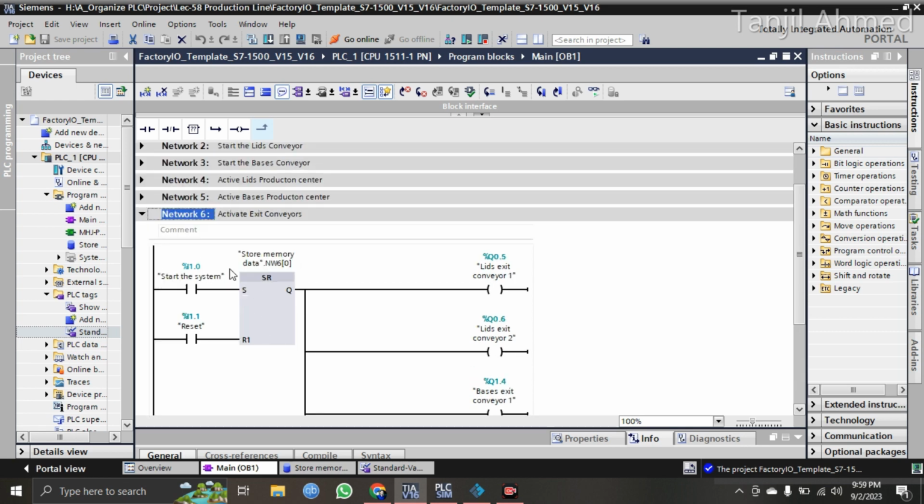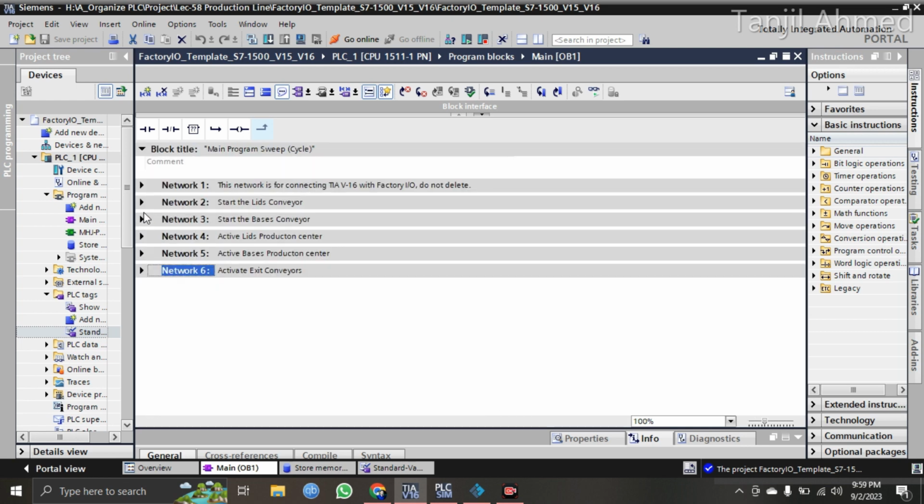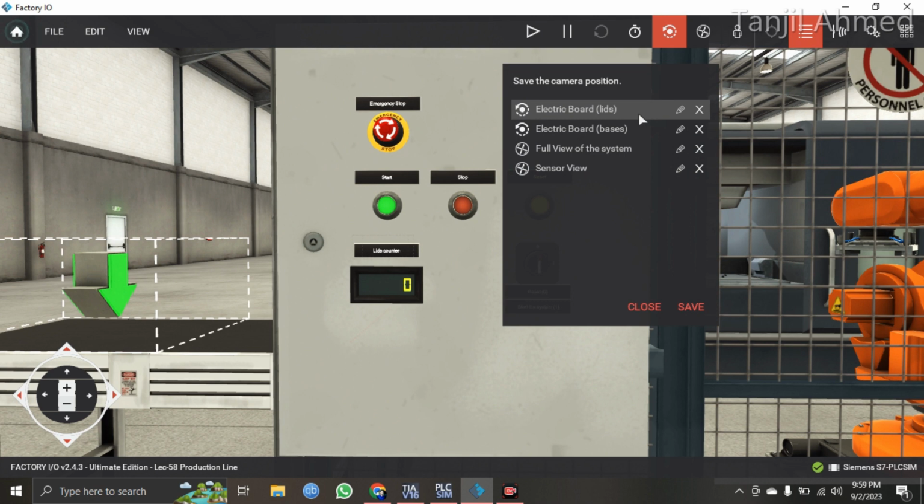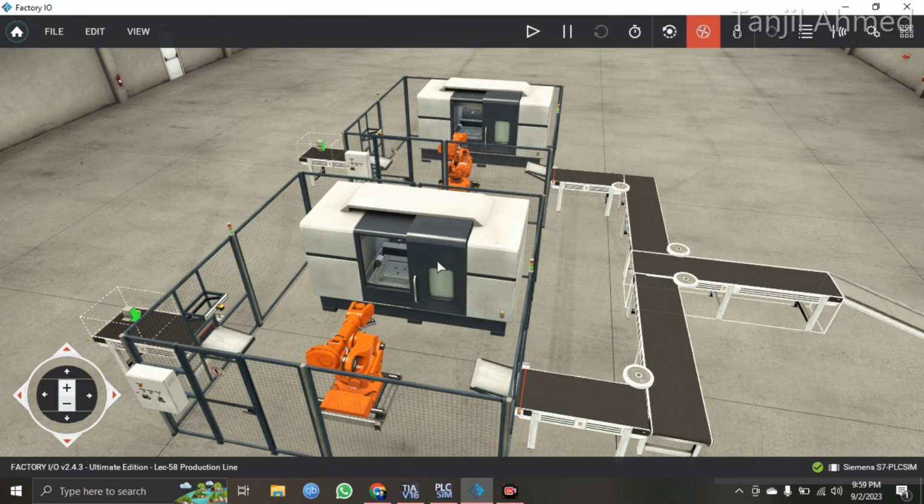Nothing much to explain because I couldn't do the program for all the individual machines. It was not allowed, as that part of the program was done by the Factory IO sim. That is why I couldn't do the program for the individual parts of this system. So that is all about this program.